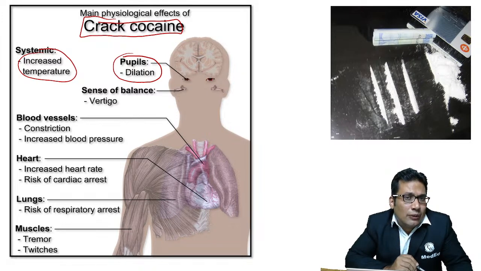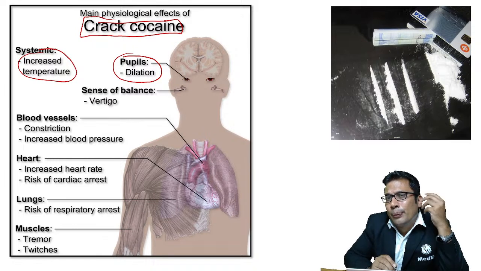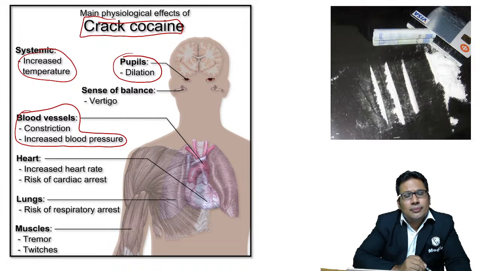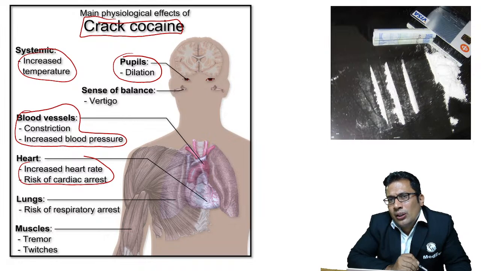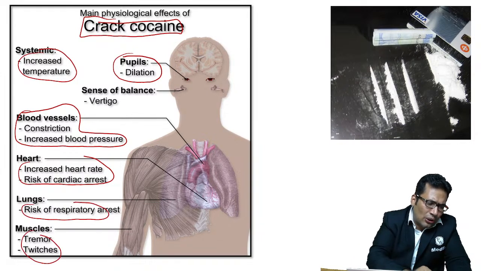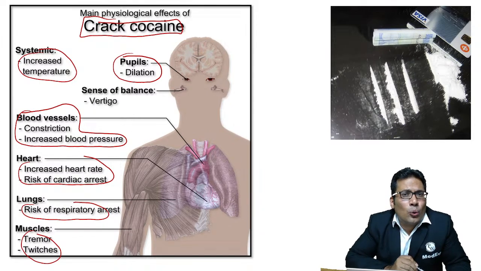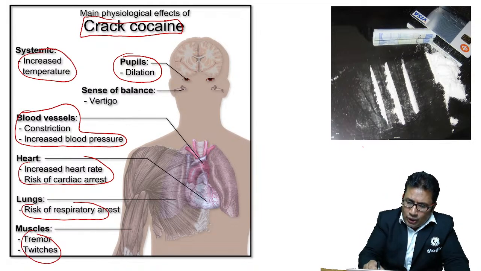That can be asked in your exam. What about datura poison? In datura poison, the pupil is also dilated. Blood vessels undergo constriction. There can be increased blood pressure, increased heart rate, and risk of cardiac arrest. There can be intracerebral hemorrhage also because of increased blood pressure. Risk of respiratory arrest, tremors, all these are signs and symptoms of taking cocaine. What is the route of drug abuse of cocaine? Your answer should be snorting.